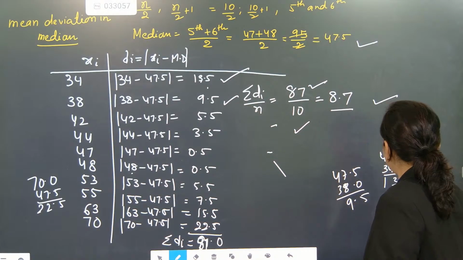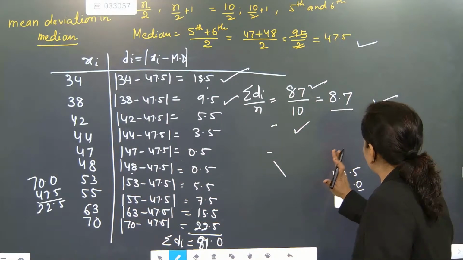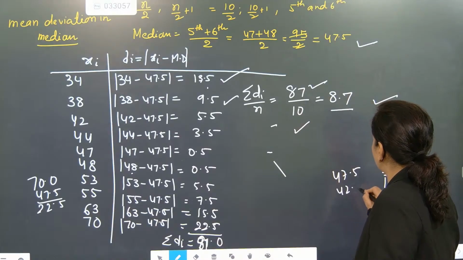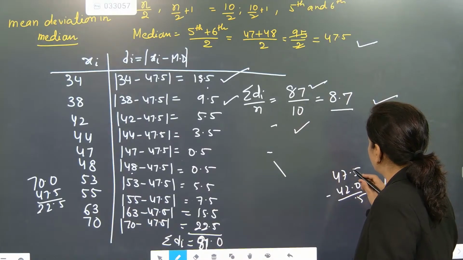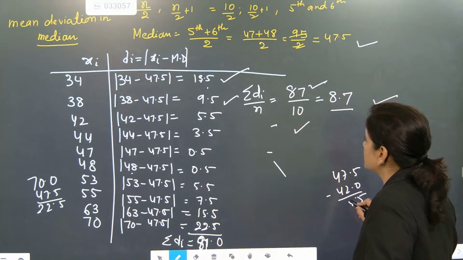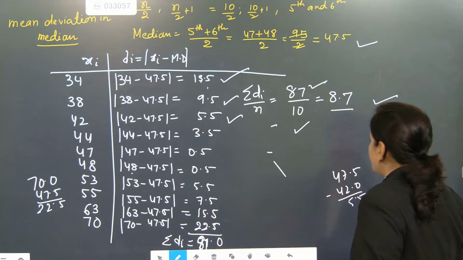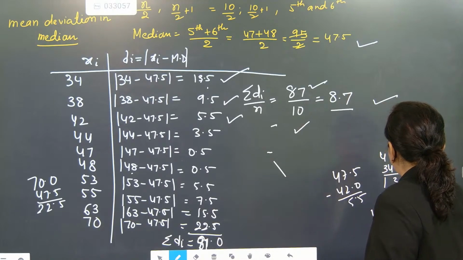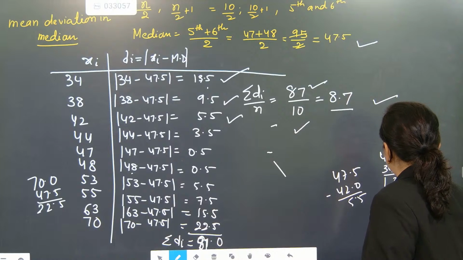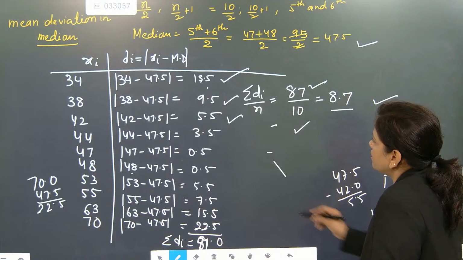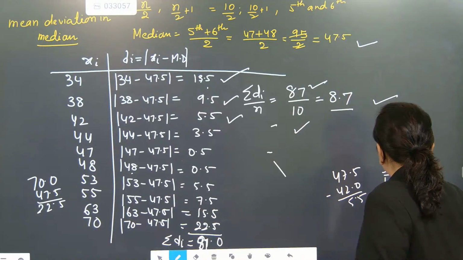Check 47.5, 42. 5.5 is also correct. 47.5, 42, 44.